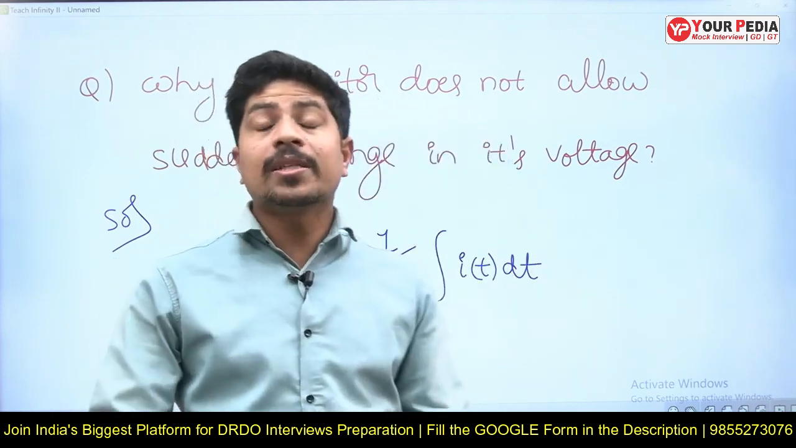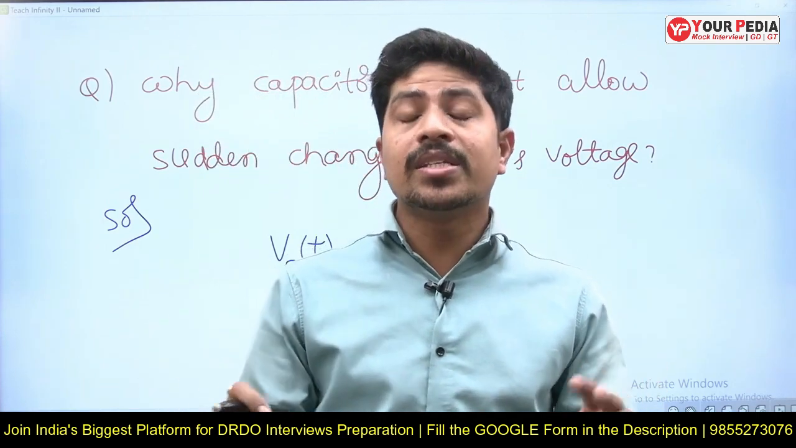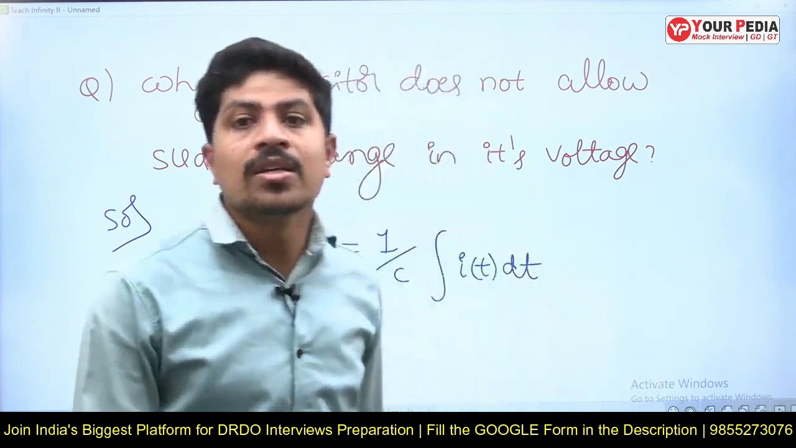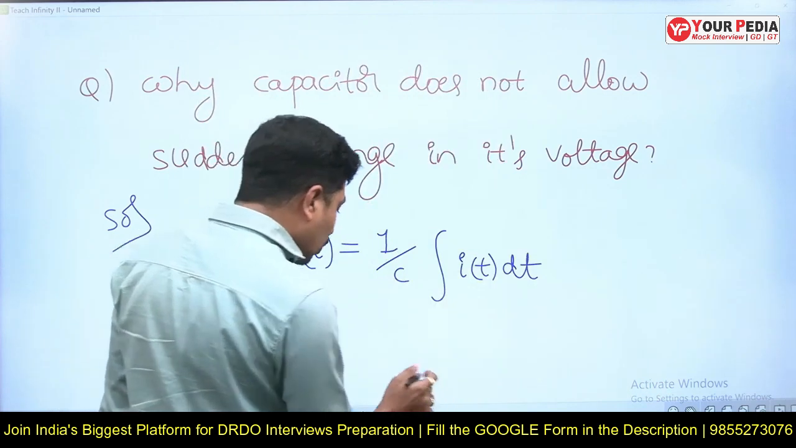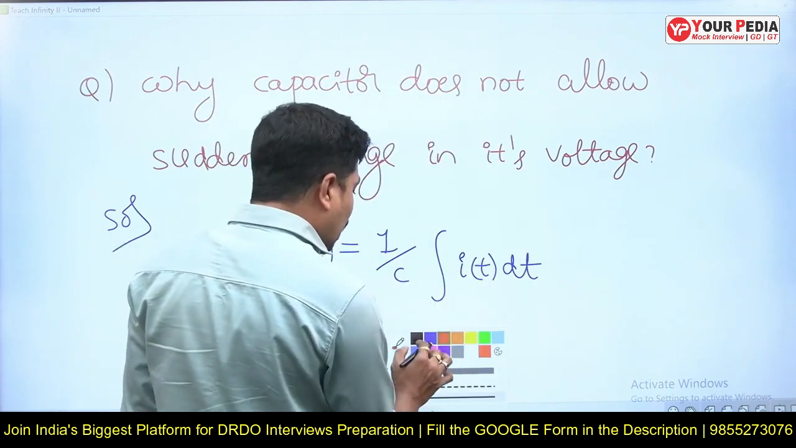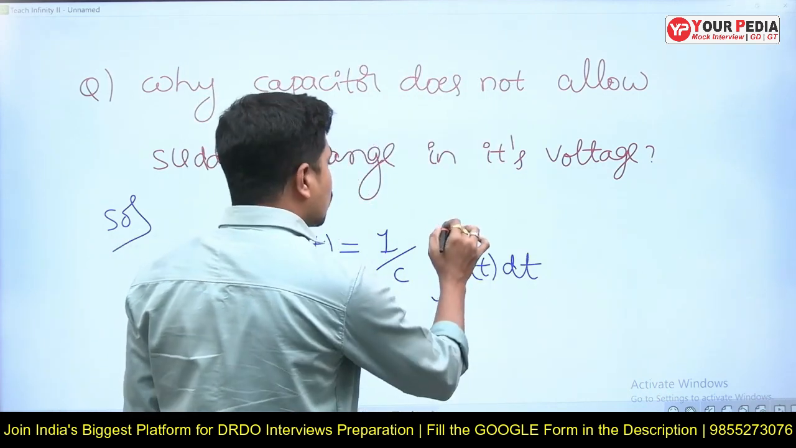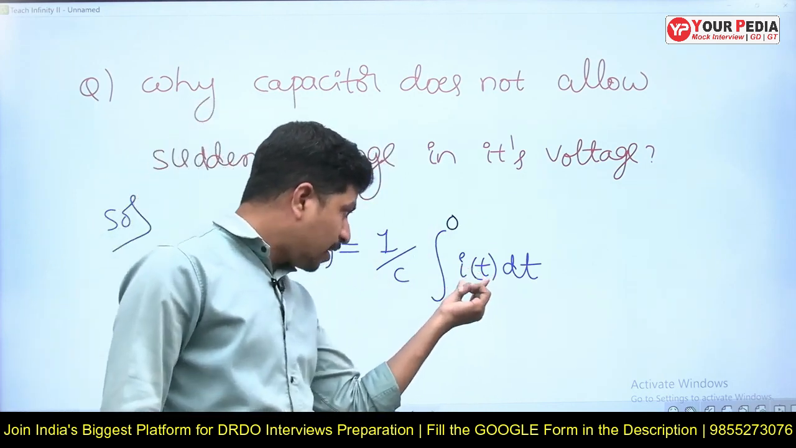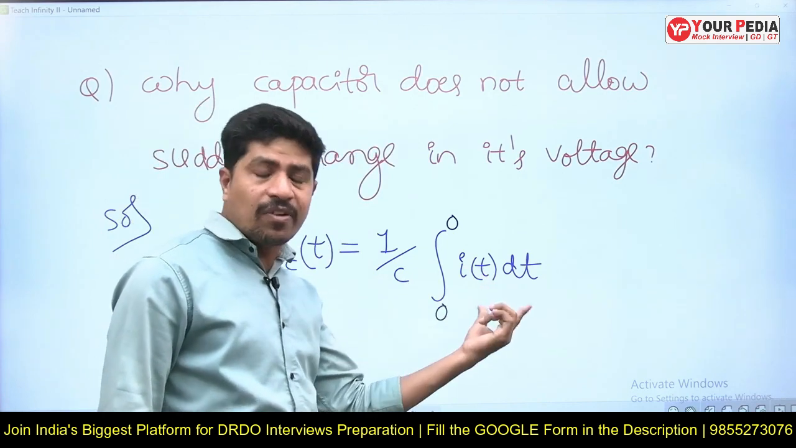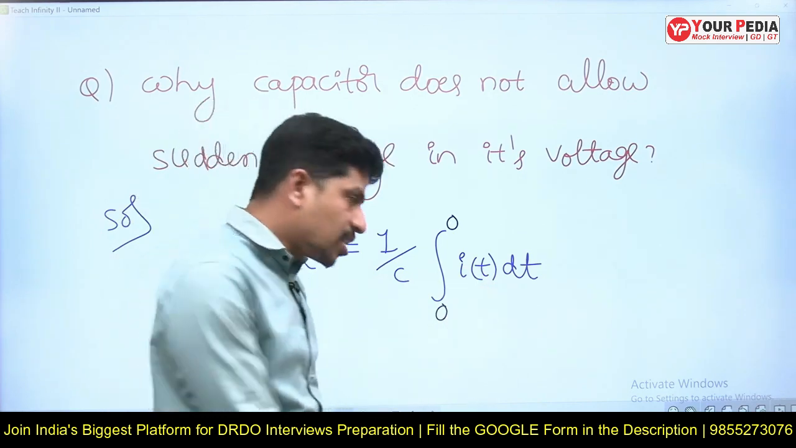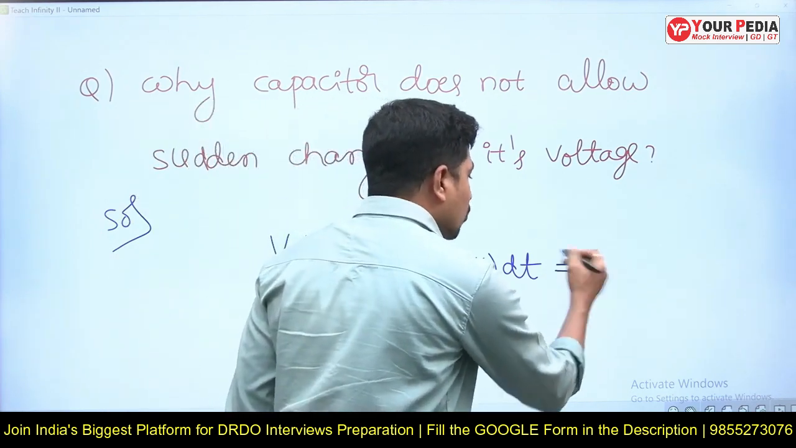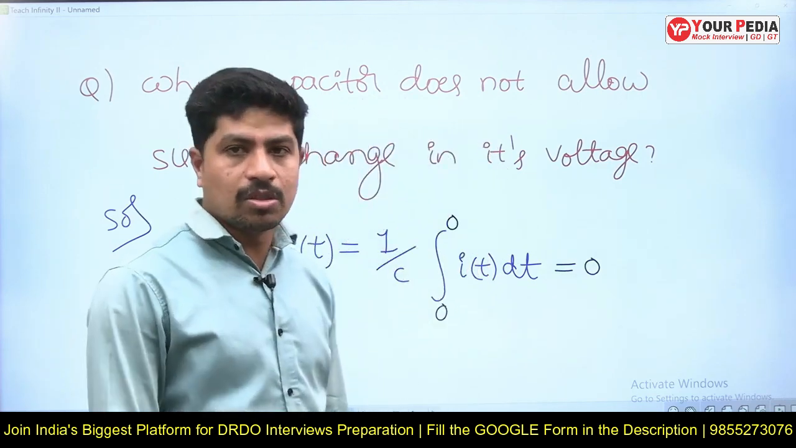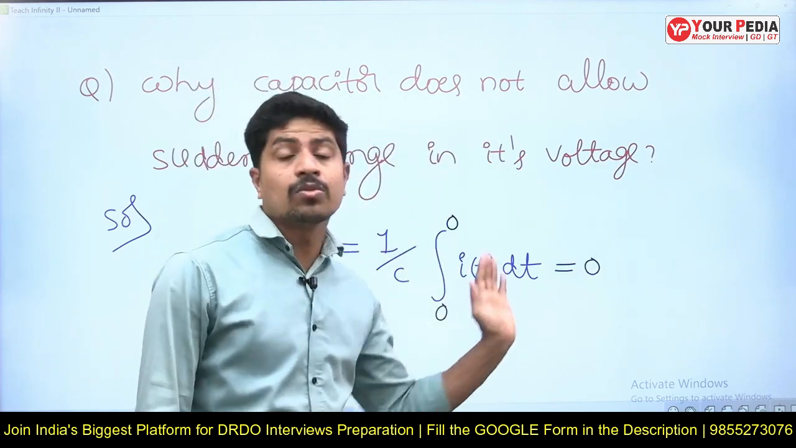What does it mean by sudden change? Sudden means within zero time. Then I have to put the integration limits from 0 to 0 here. Now tell me, the integration of any current function, any I of t, from 0 to 0 is 0. Never is it non-zero. We have lots of questions as extensions to this one.